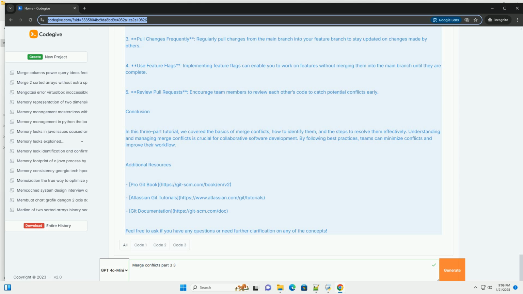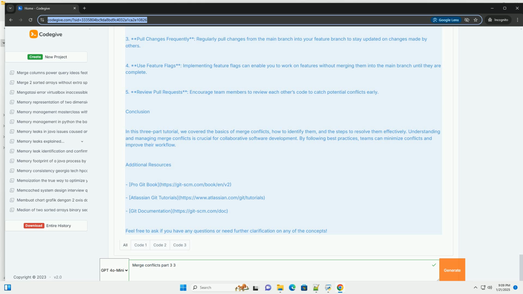Step 3.1. Choose a resolution strategy. You have several options for resolving the conflict. 1. Keep Alice's changes. 2. Keep Bob's changes. 3. Combine both changes, if appropriate. Step 3.2. Edit the file. After deciding how to resolve the conflict, edit app.py to reflect your chosen resolution, for example. Step 3.3. Mark the conflict as resolved. After editing, save the file and mark it as resolved. Now you can complete the merge.